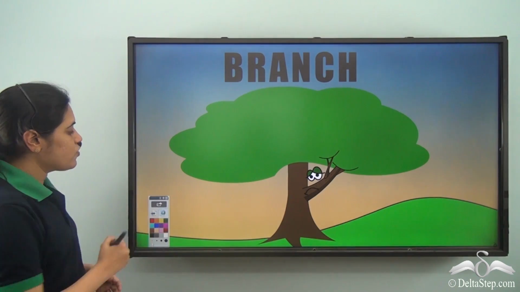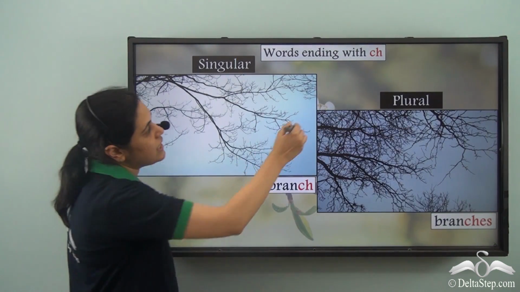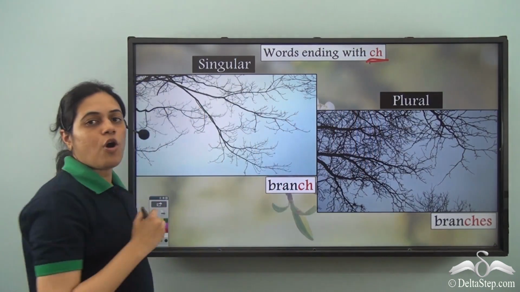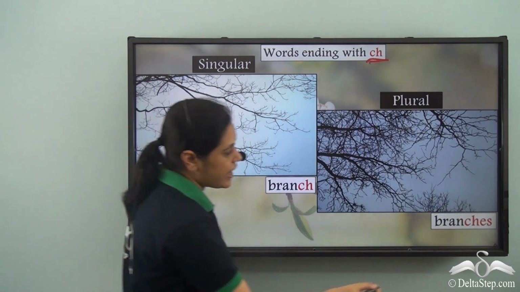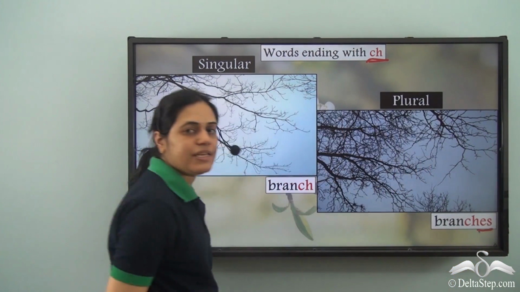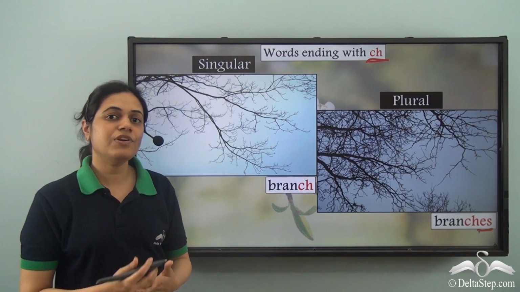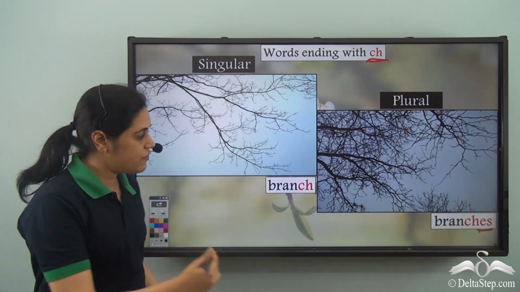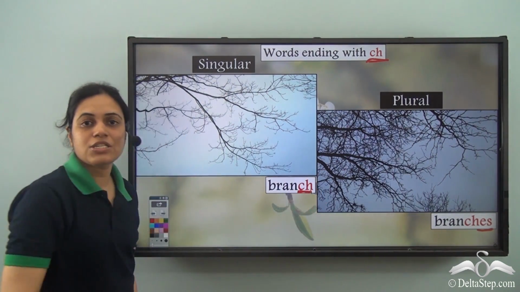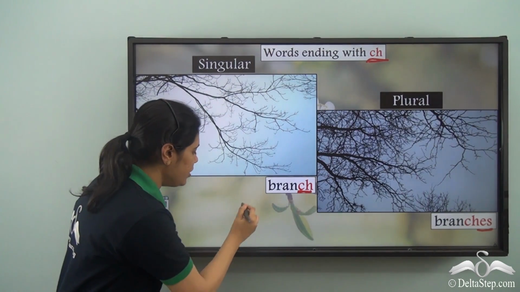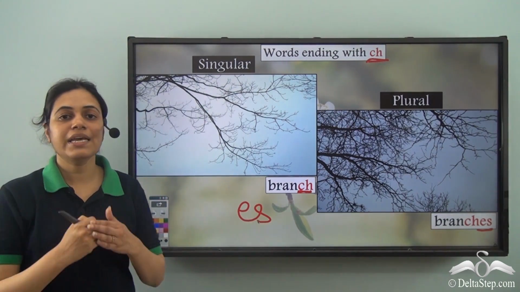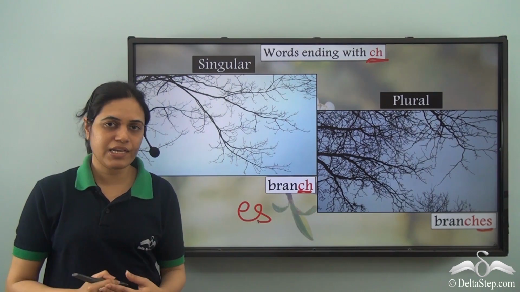Branches. So words ending in ch also form their plural by adding es at the end. So just like the words ending with sh, the words ending with ch also form their plural by adding es at the end.